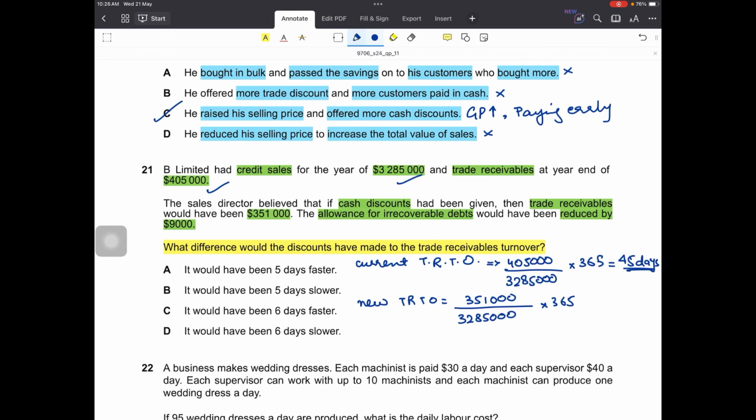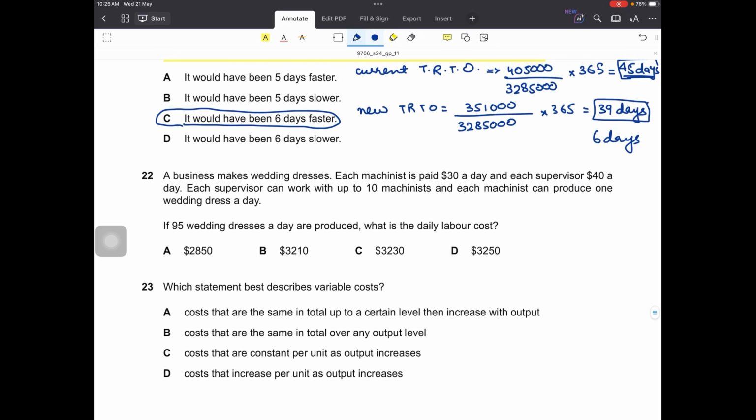You can ignore that. So the new trade receivables turnover would be then 39 days if we offer the cash discounts. So as you can see that right now it's 45, and he is right that the customers would pay early, and by how many days they will be paying early? 45 minus 39, by 6 days. So that is, they will be paying 6 days faster. Option C.